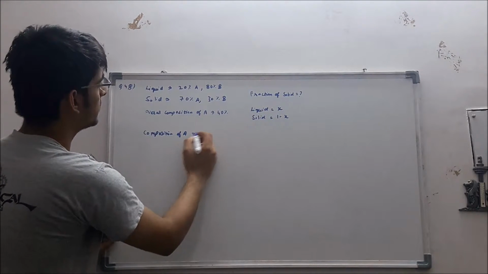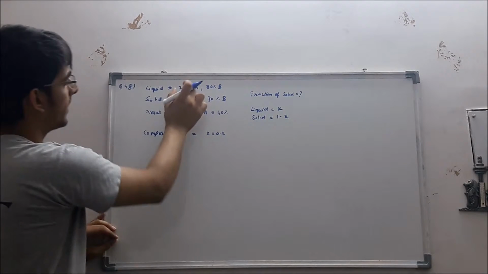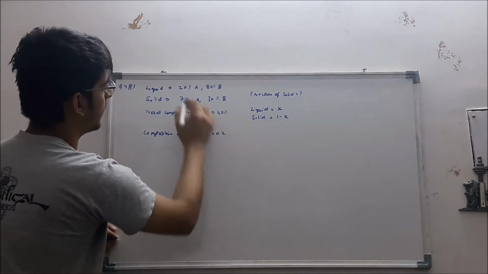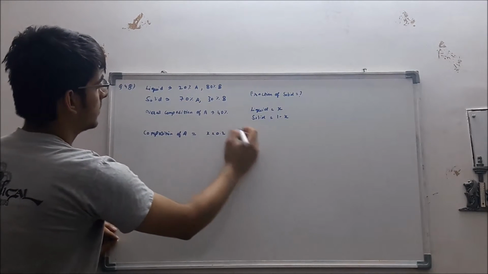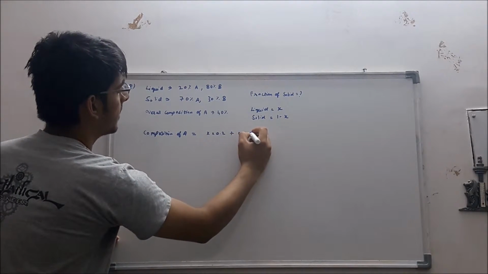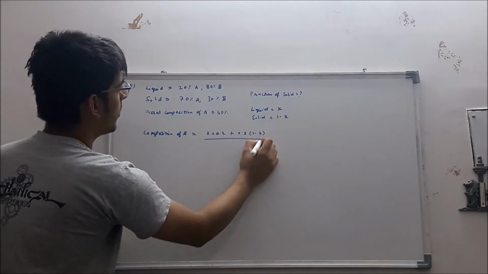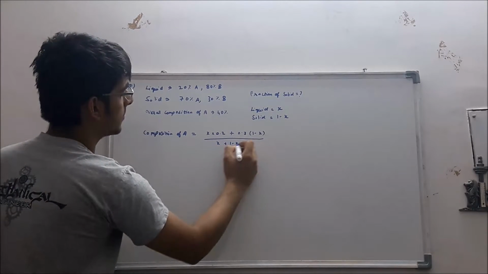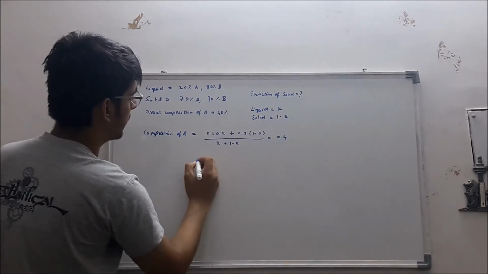So composition of A will be x into 0.2, since 20% it is liquid, so x is liquid and 20% it is of A, plus 0.7 into 1 minus x, and total overall it will be x plus 1 minus x, so that will be 1, and this is equal to 40%, so that is 0.4.